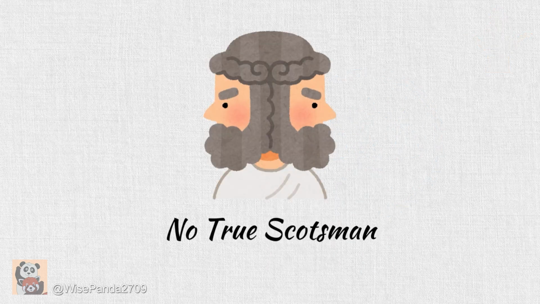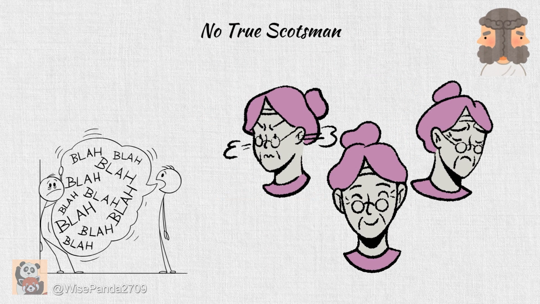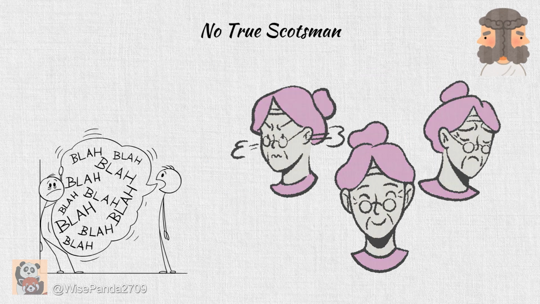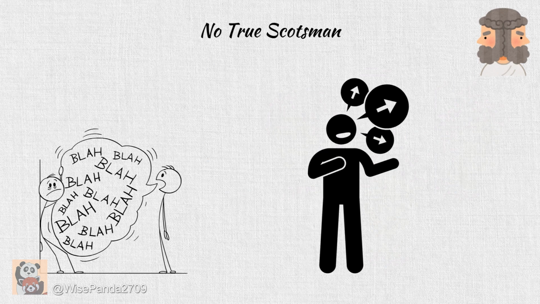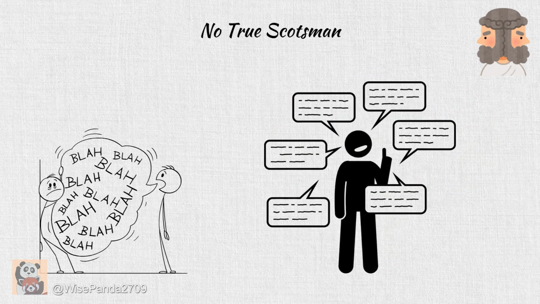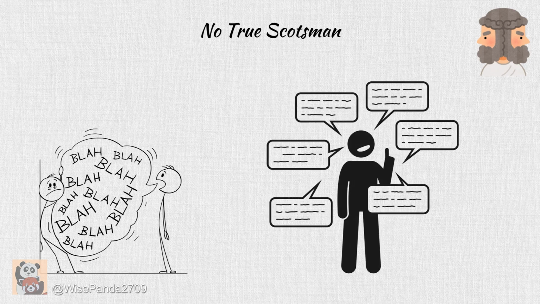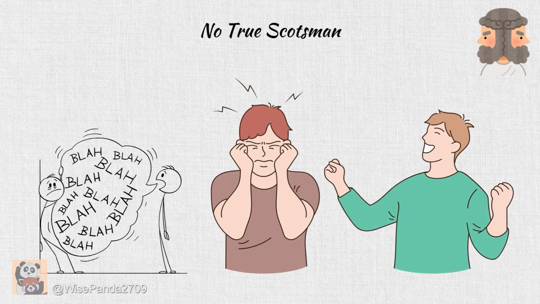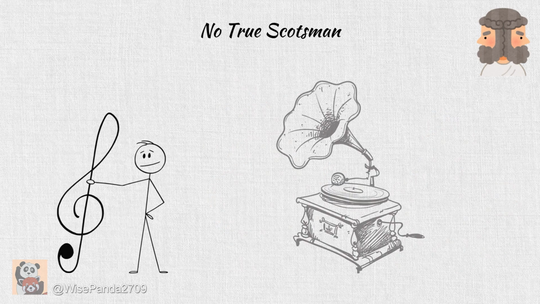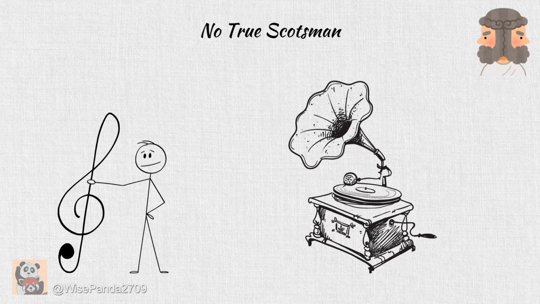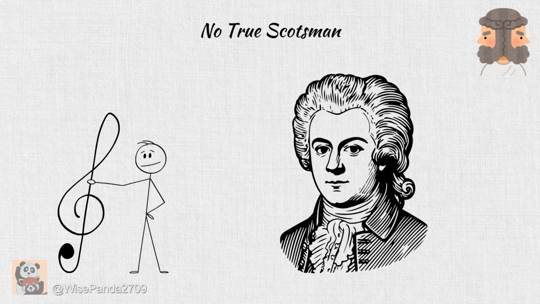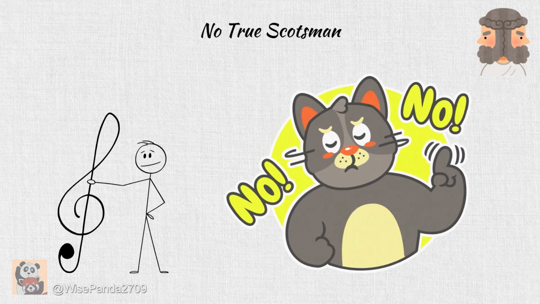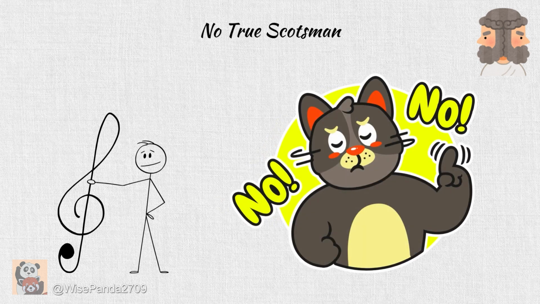No True Scotsman. The no True Scotsman fallacy occurs when someone changes the criteria or conditions to exclude cases that don't align with their argument, making the argument impervious to any rebuttal by imposing arbitrary standards. Example, true classical music lovers all like Mozart. I love classical music but don't like Mozart. Then you're not a true classical music lover.